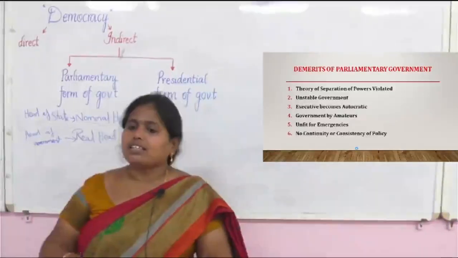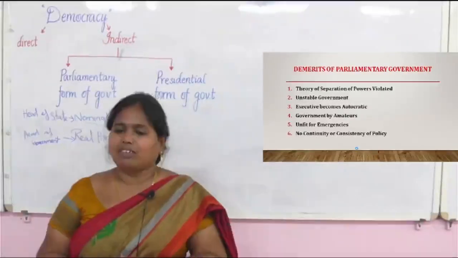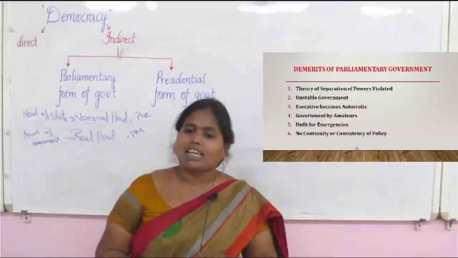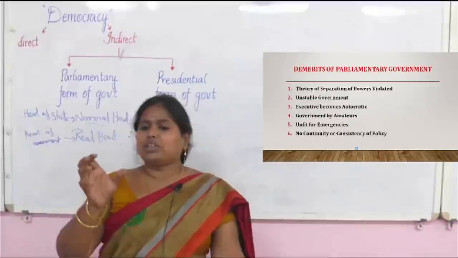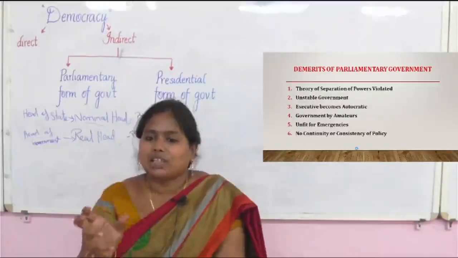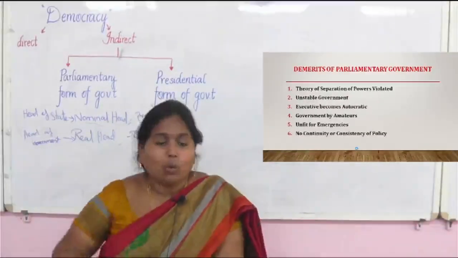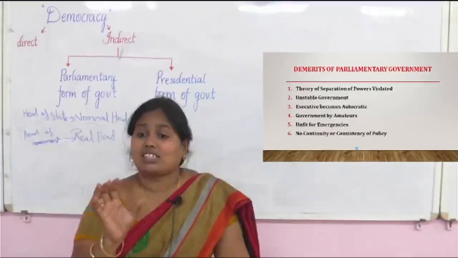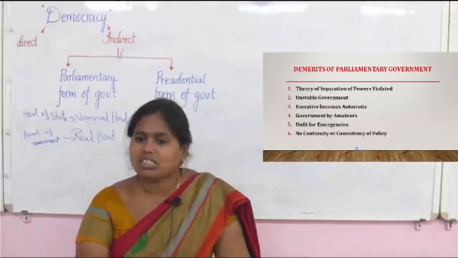Then the second one is unstable government. As I said, executives are not fixed term. While in the presidential form of government, the executives are fixed term. Five years means five years they will stay.